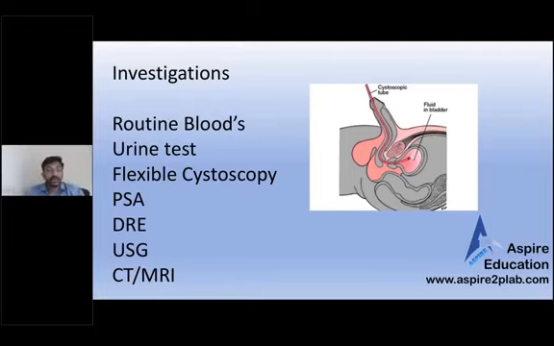So just to confuse you, they might give this history positive. They might give that examination of prostate positive. Prostate is enlarged, they might give you that as well. But don't get confused. You can do the management of prostate as well, but do not miss bladder cancer. Don't miss flexible cystoscopy.